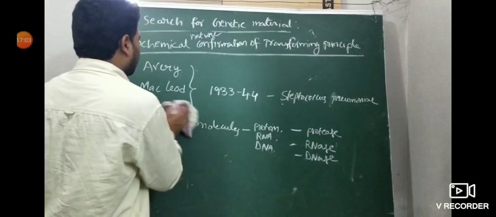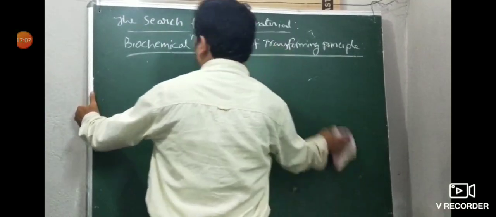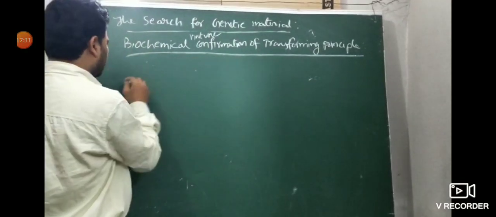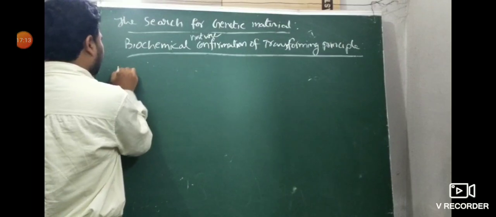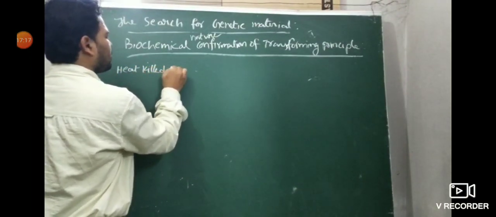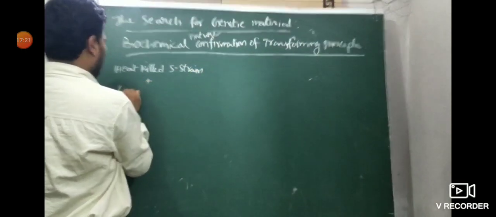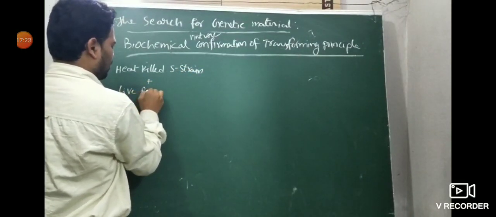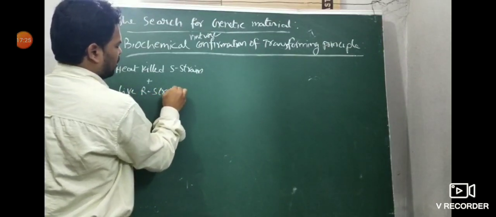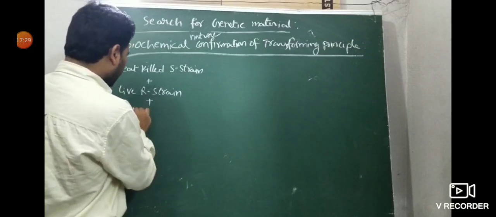Now come to the experiment, how they carried it out. They took the same mice, heat-killed S strain plus live R strain, along with the protease enzyme.